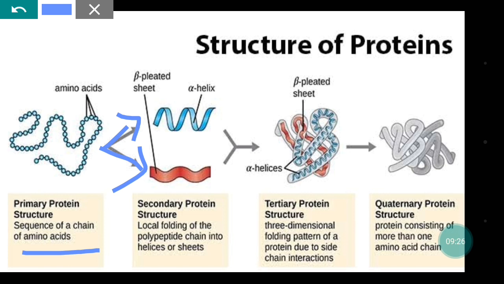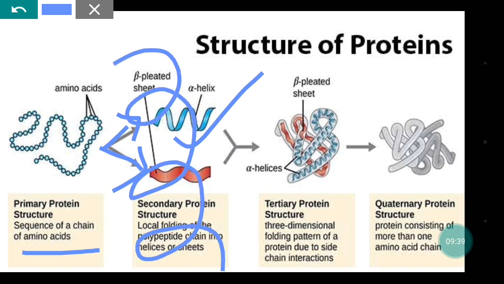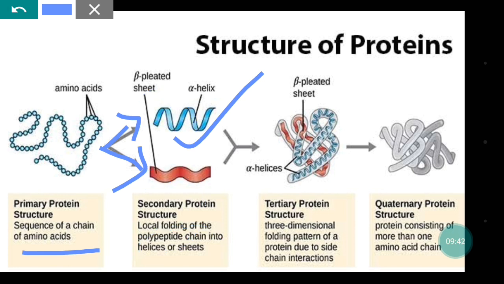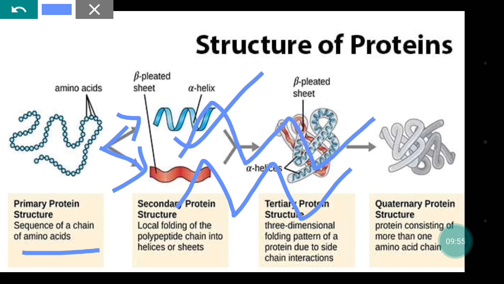So local folding of the polypeptide chain occurs. It means that there is only one polypeptide chain here, but it is forming the alpha helix structure like this. Okay, and in secondary structure it may be more than one polypeptide chain, and it will be arranged like a sheet, and between them bonds are existing.